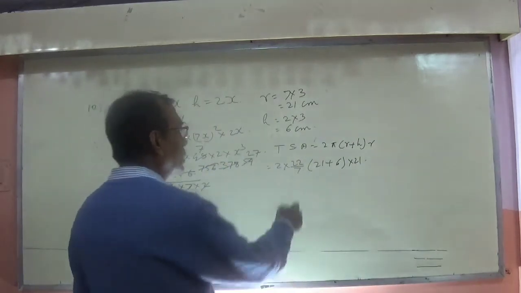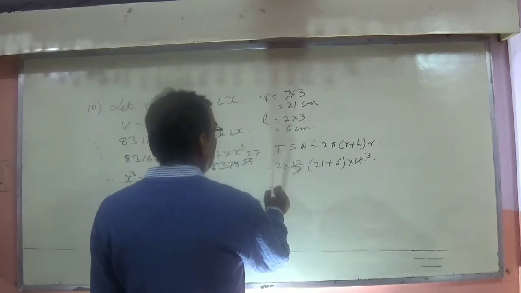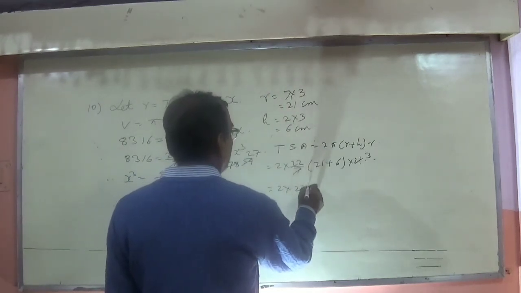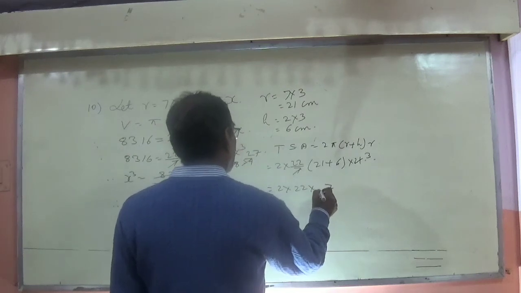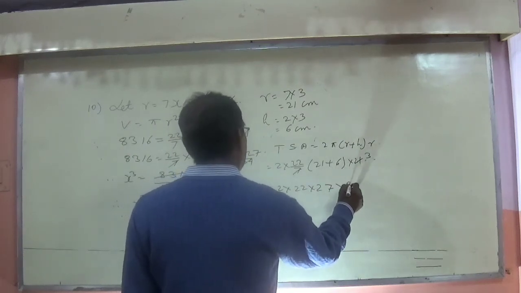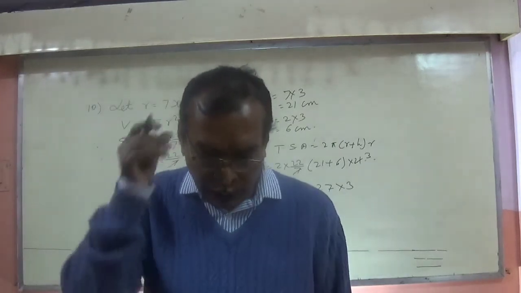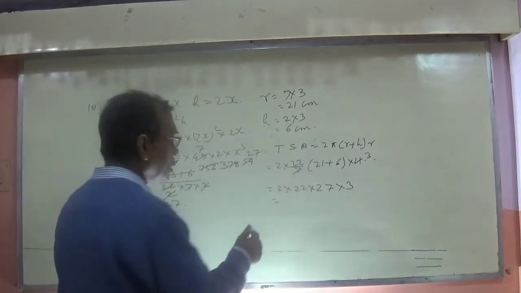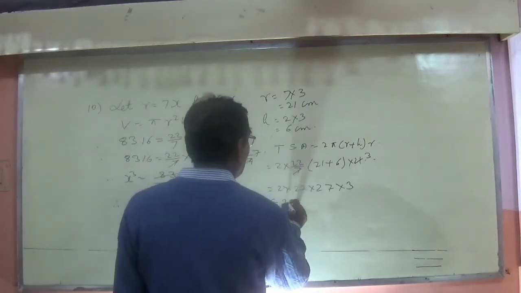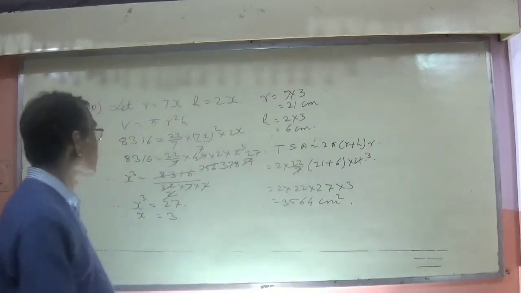7 3s are 21, which is equal to 2 into 22 into 27 into 3, since 6 plus 21 is 27. If we take the multiplication, the total surface area you will get is 3564 centimeter square.